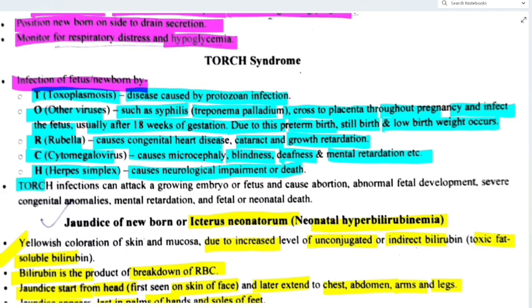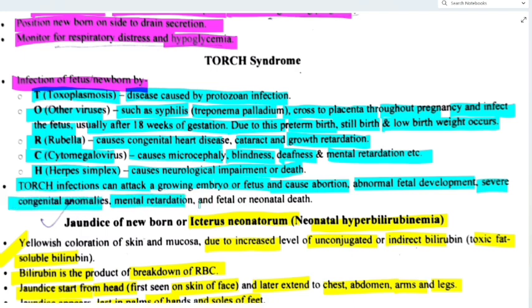What happens in TORCH? Infection can attack a growing embryo or fetus and cause abortion, abnormal fetal development, severe congenital anomalies, mental retardation and fetal or neonatal death. So all this can happen in TORCH syndrome.